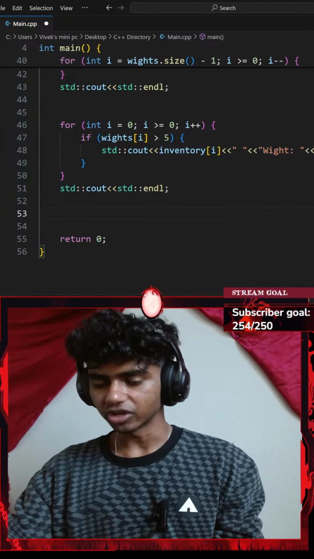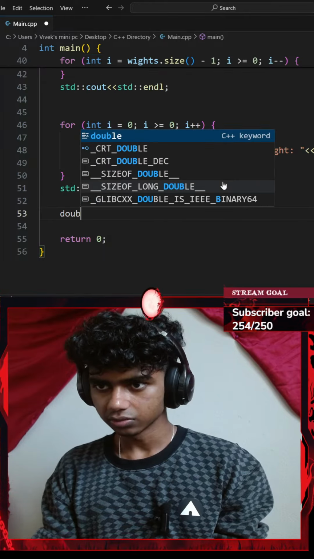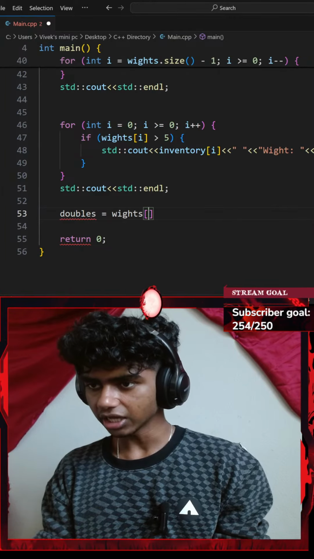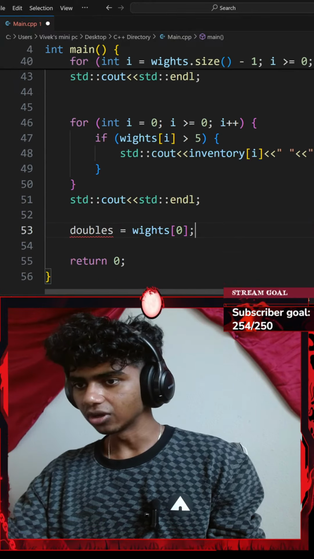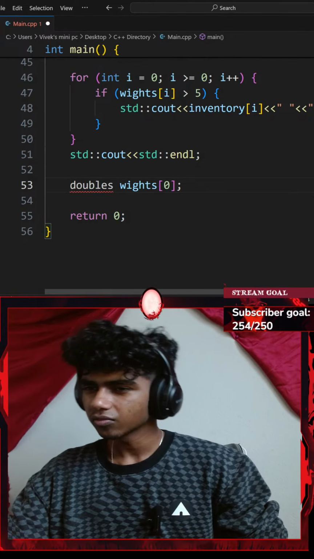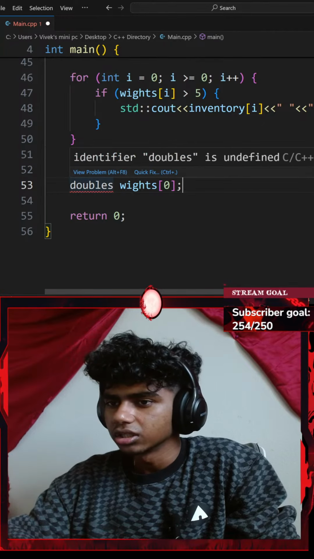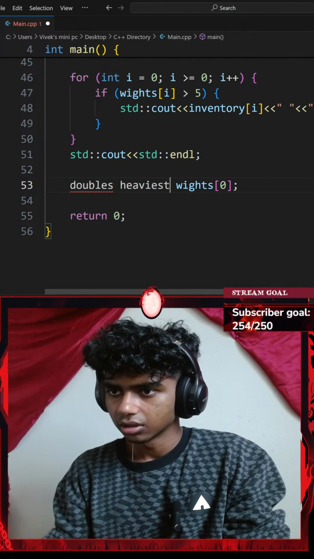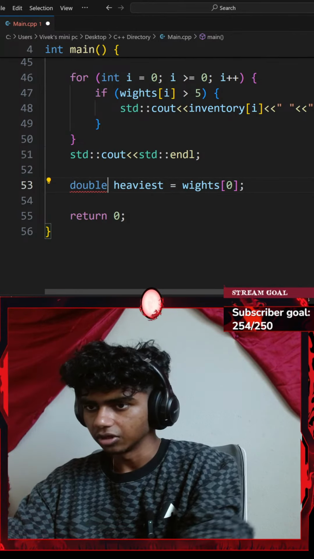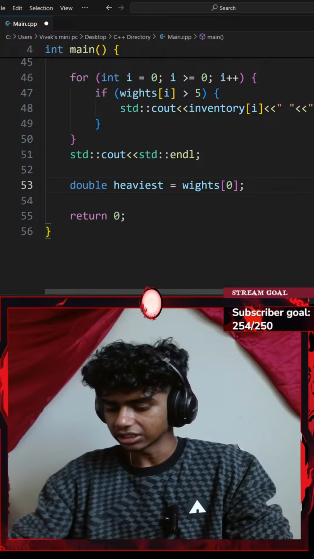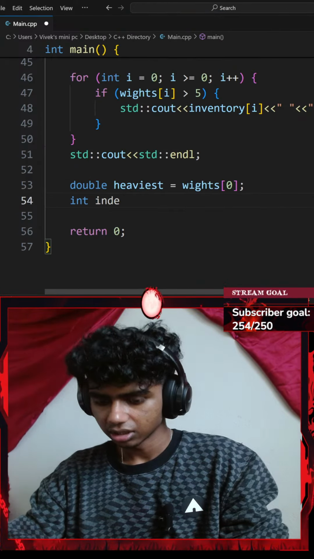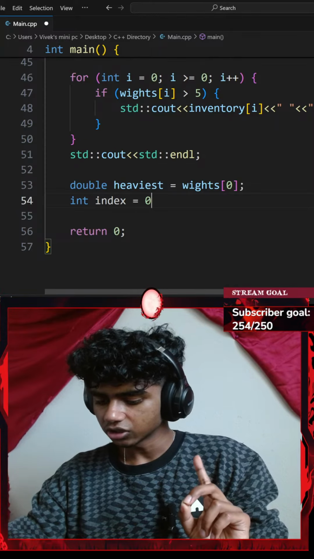I will be looking at the reference code for this part, so let's go with double, which equals my weights vector at index of 0. I'll end that with a semicolon. Okay, this is going to be a double variable. There we go. Double heaviest, which equals weights at index of 0. Alright, perfect. Next up, I'll go ahead and create an integer of index, which equals 0 as well.